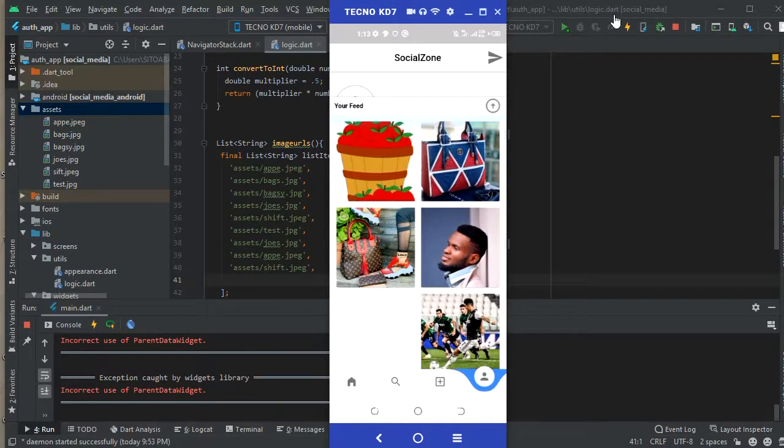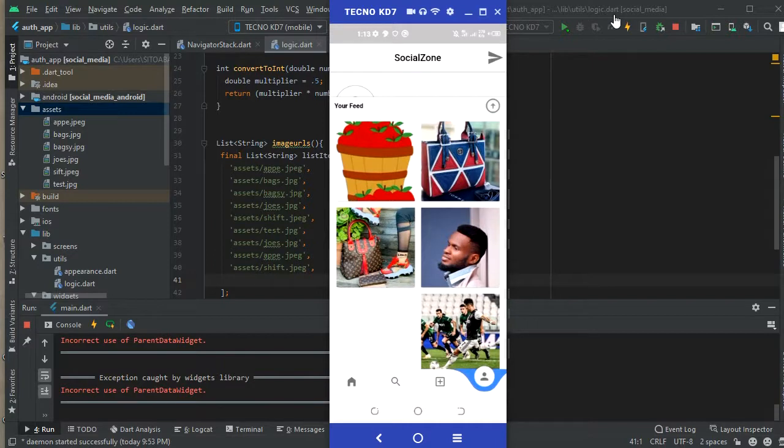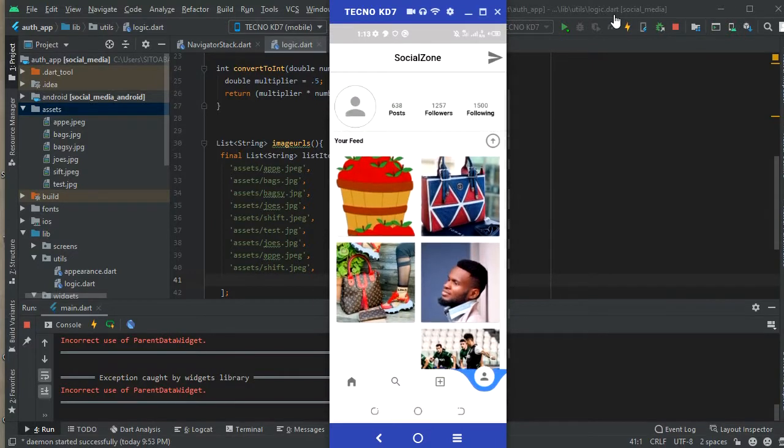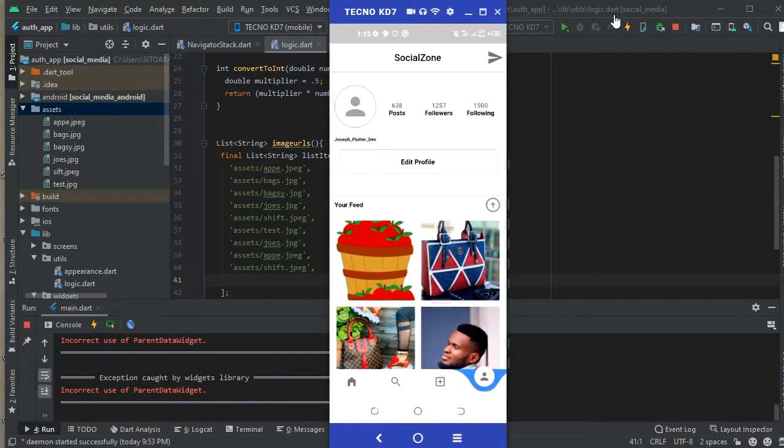He's also gonna see the number of followers he has, and all this will be gotten from the Firebase database. So you're gonna use this. You're gonna see how to query. You're gonna see how to choose notes. You're gonna see how to upload pictures from your mobile device to the Firebase database.